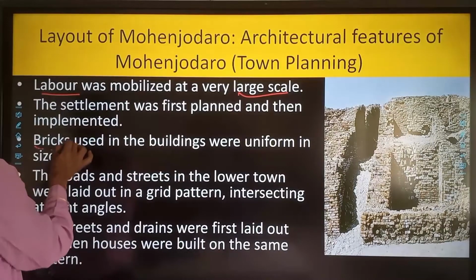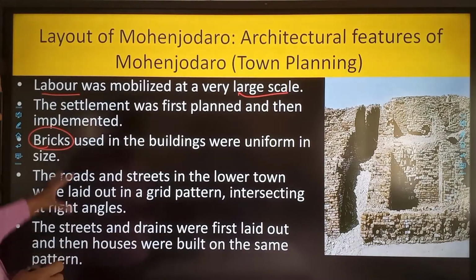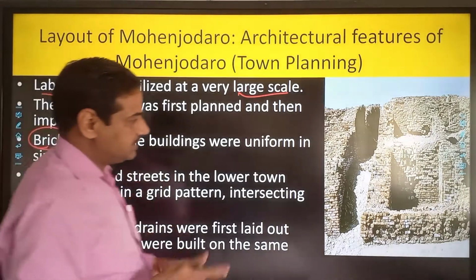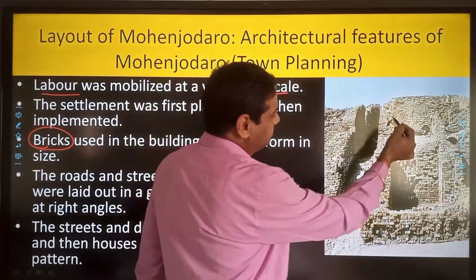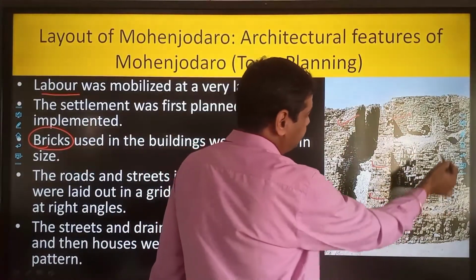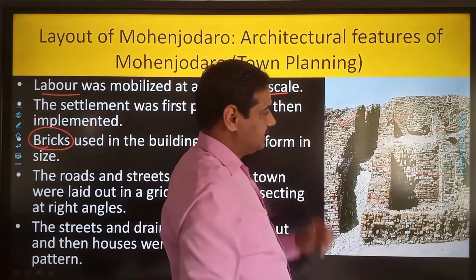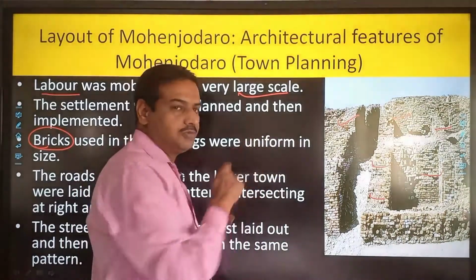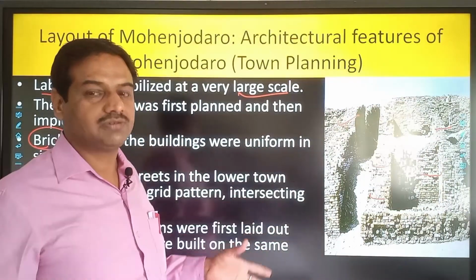Then bricks, which are an important feature of the Harappan civilization, were used for building these houses, and you can see that these are the bricks. This is a remain of the Mohenjo-daro and Harappan civilization. You can see that there are bricks, and the speciality of the brick was that it was uniform in size and shape throughout the Harappan civilization.